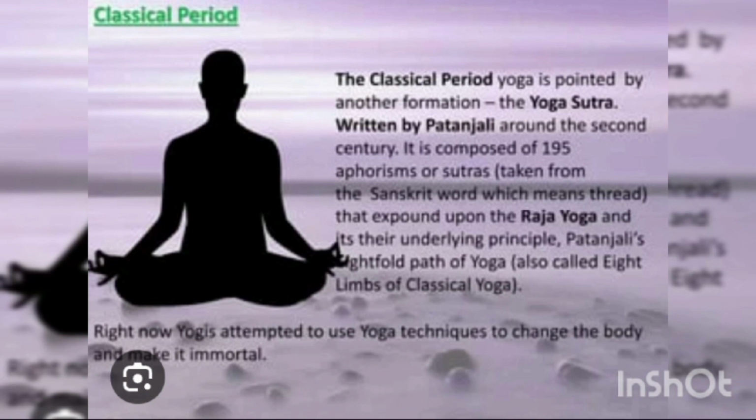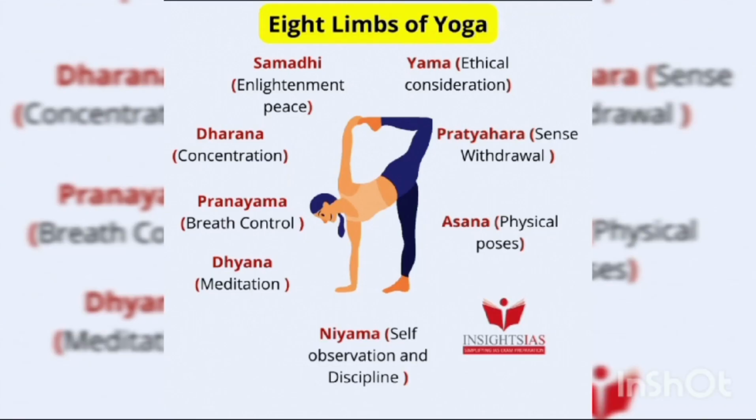In the classical yoga period, Patanjali Muni laid the foundation, the stepping stone, for yoga. The yoga proposed by him is called Patanjali Yoga or Raja Yoga, which has 8 limbs: Yama, Niyama, Asana, Pranayama, Pratyahara, Dharana, Dhyana, and Samadhi.